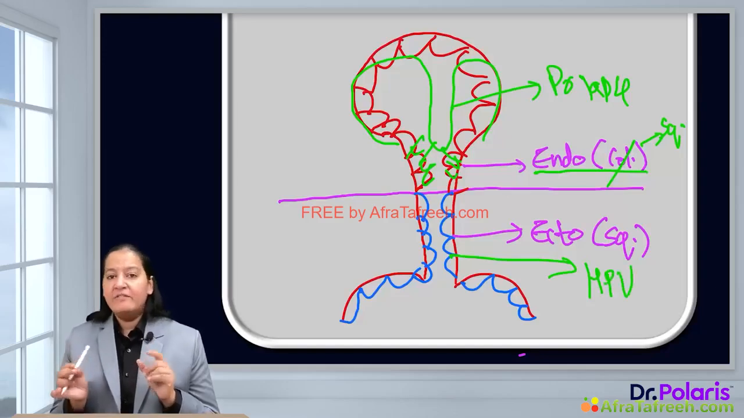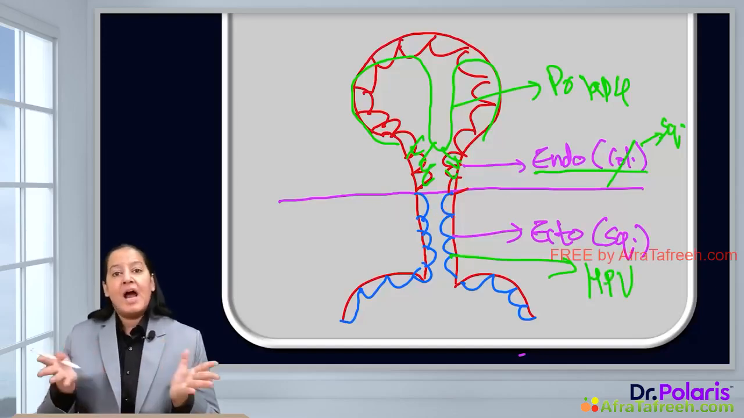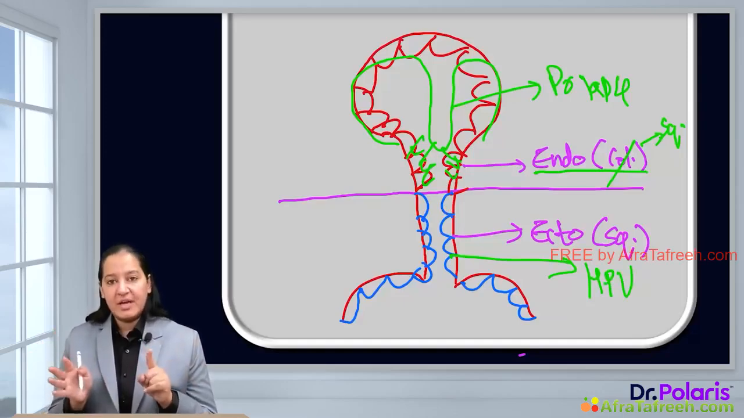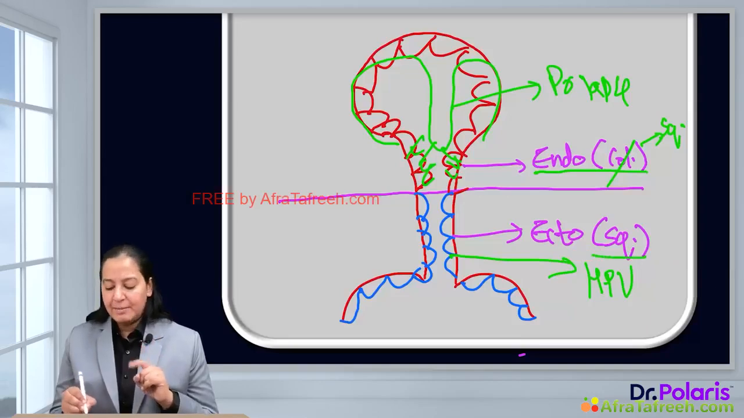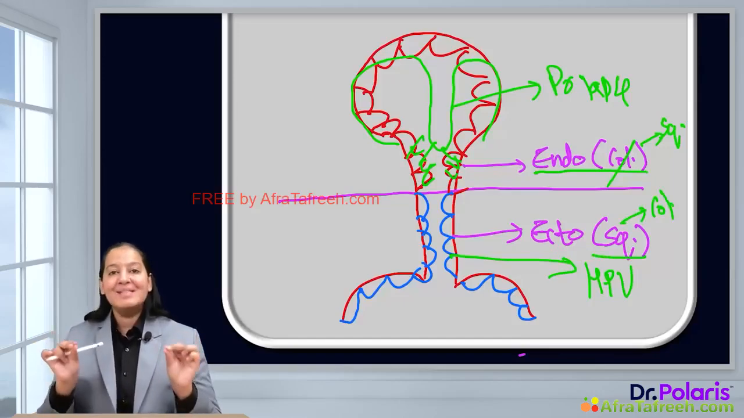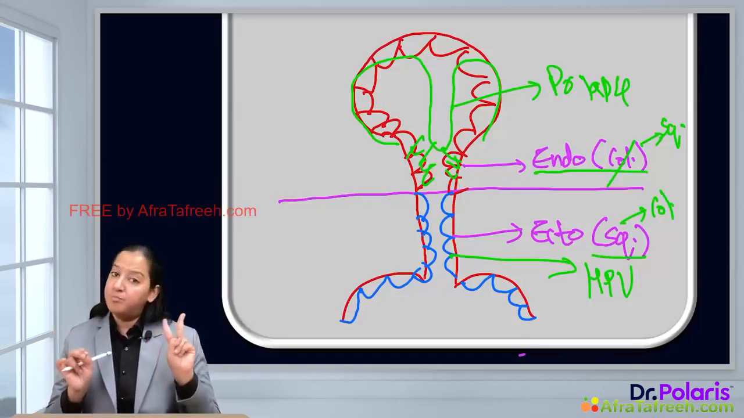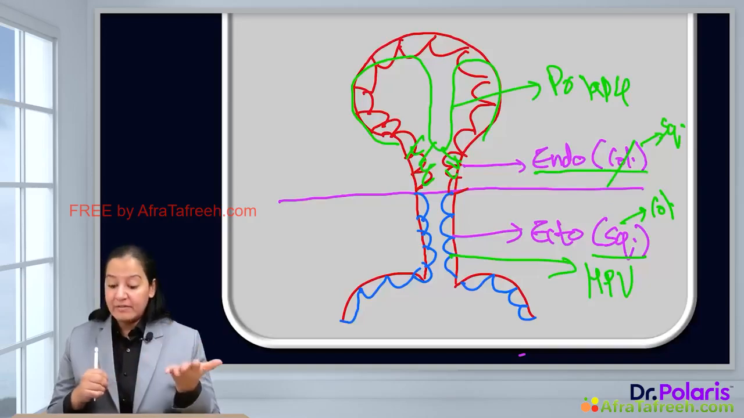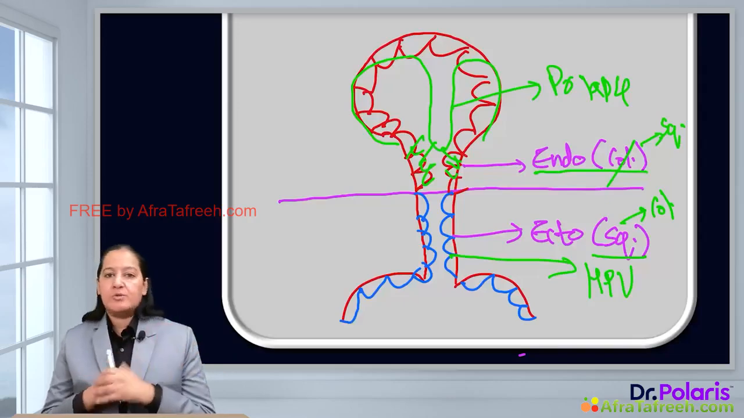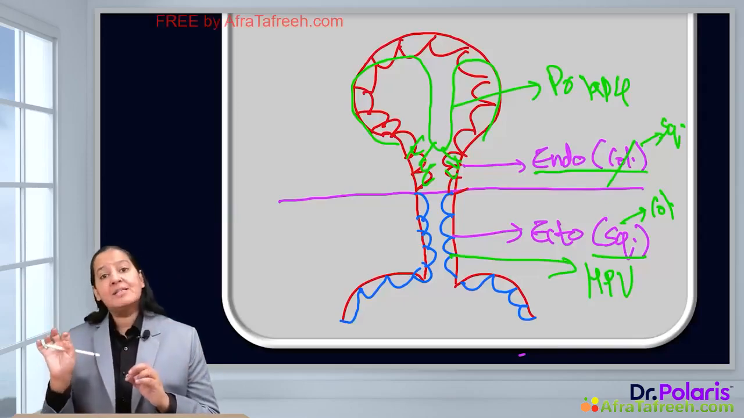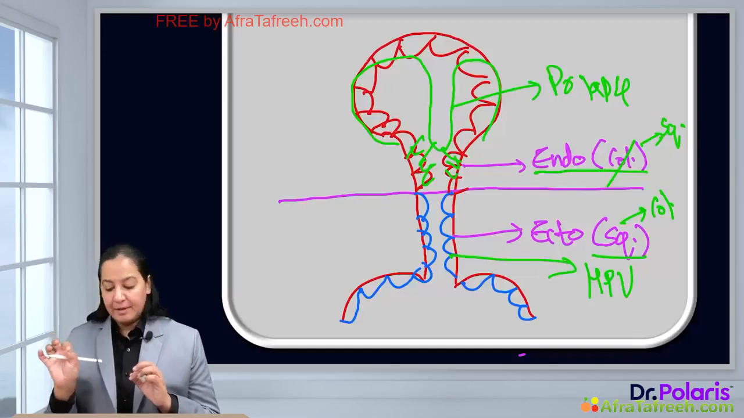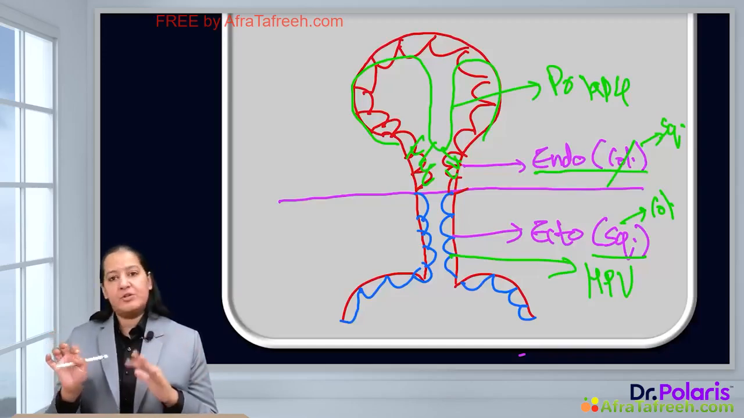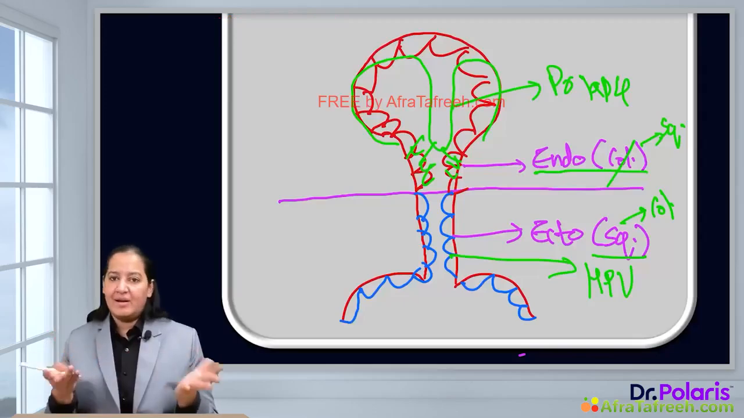HPV is a virus which can cause infection in the cervix, and because of which metaplasia can take place here. Normally the ectocervix has squamous epithelia, and it gets converted to columnar epithelia. So I can say the female cervix is an example of both metaplasias. The endocervix is an example of squamous metaplasia in which columnar gets converted to squamous, and the ectocervix is an example of columnar metaplasia in which squamous gets converted to columnar. The stresses are different. You can learn the stress.